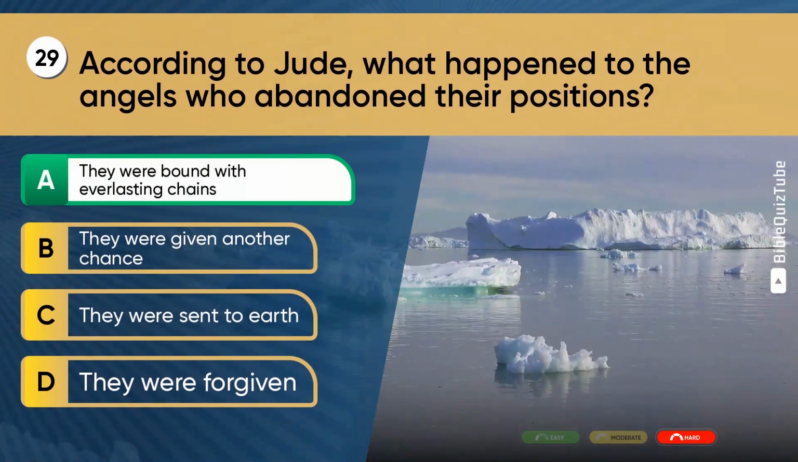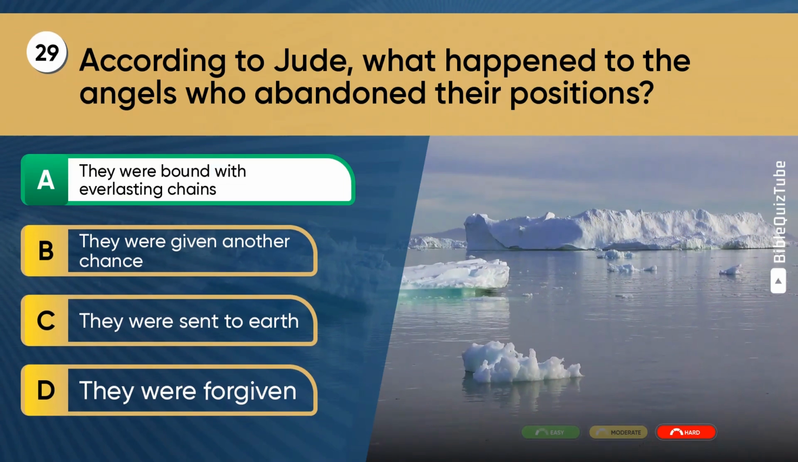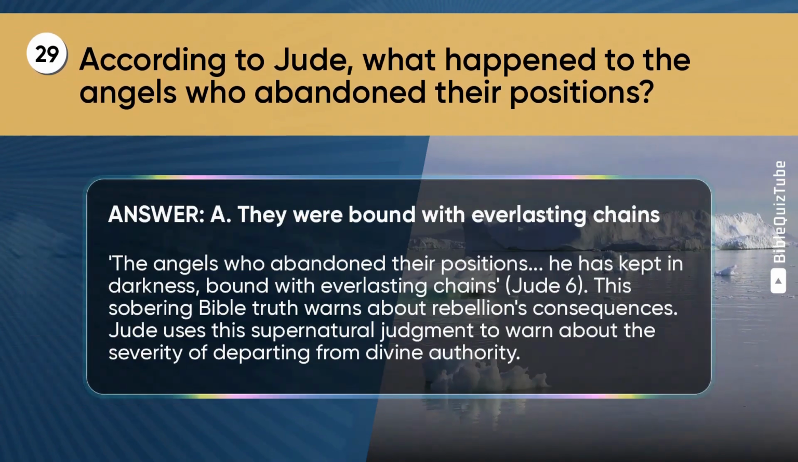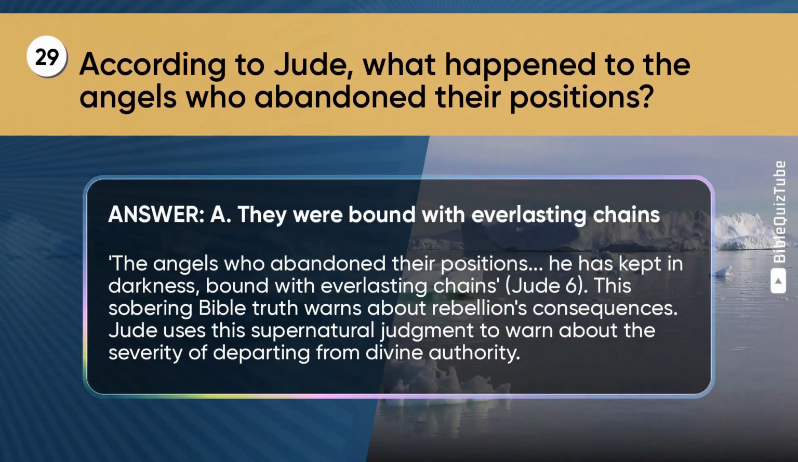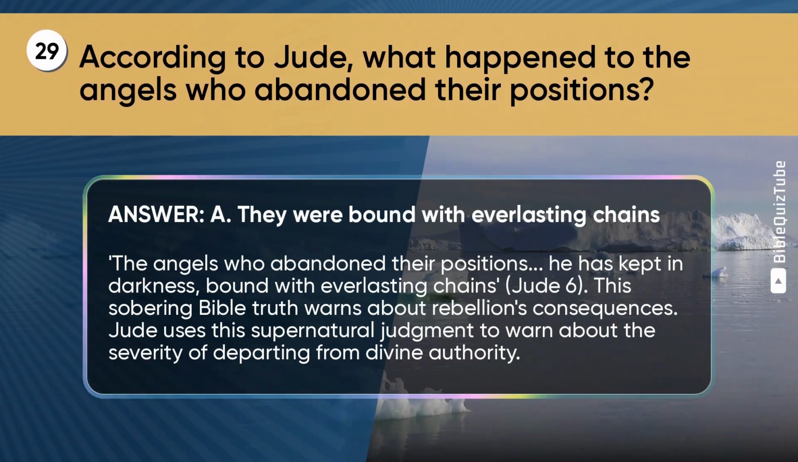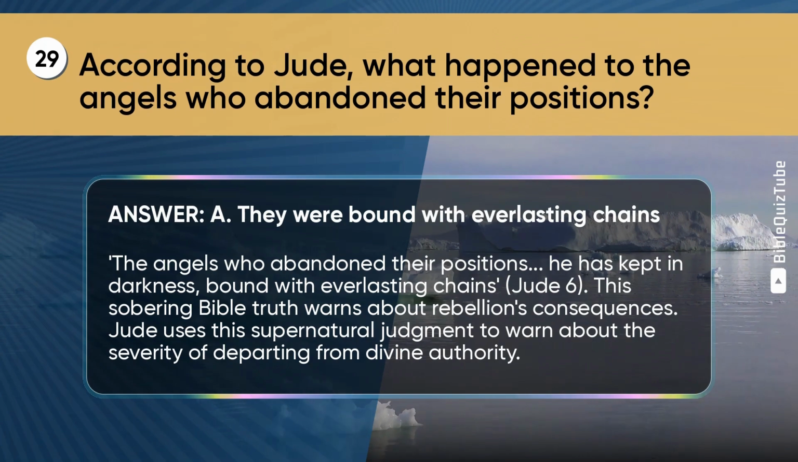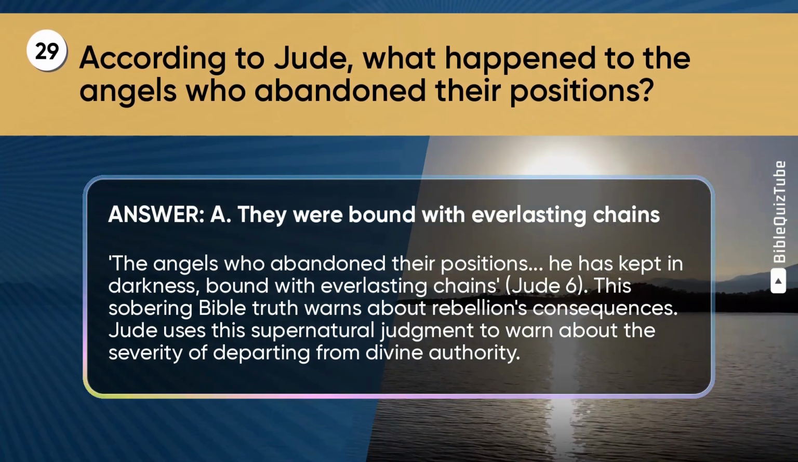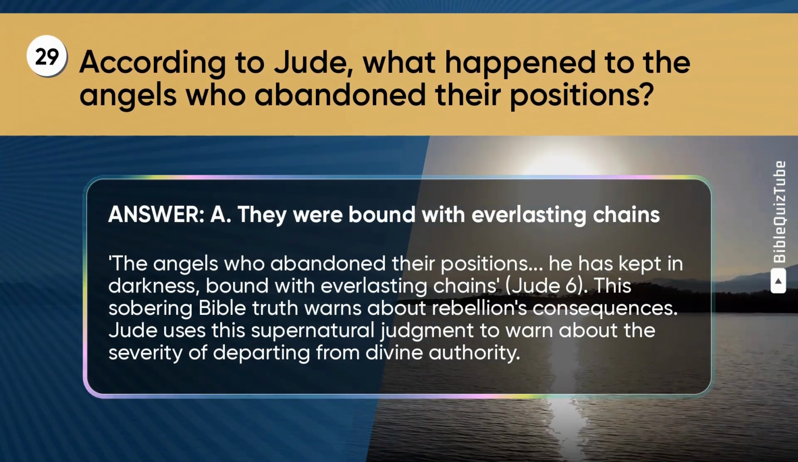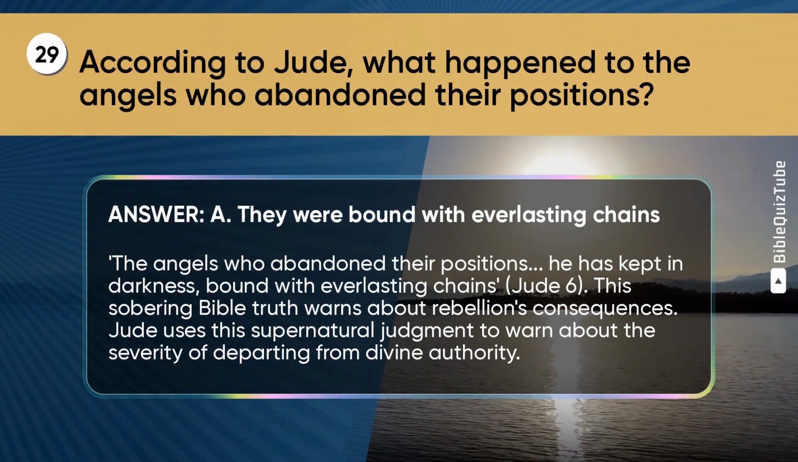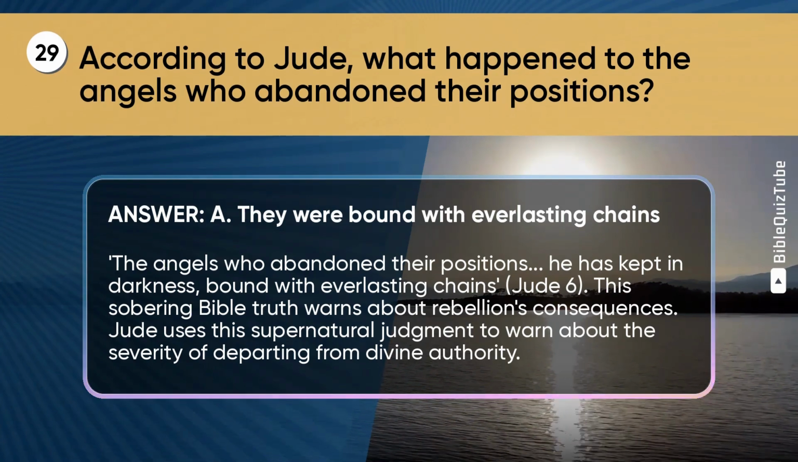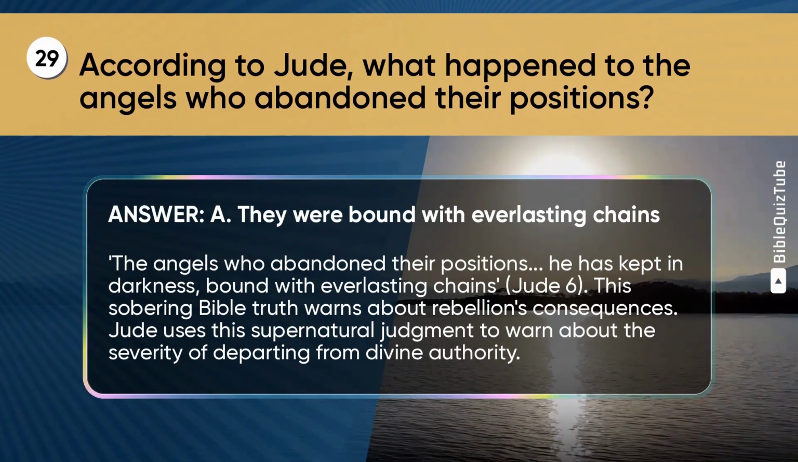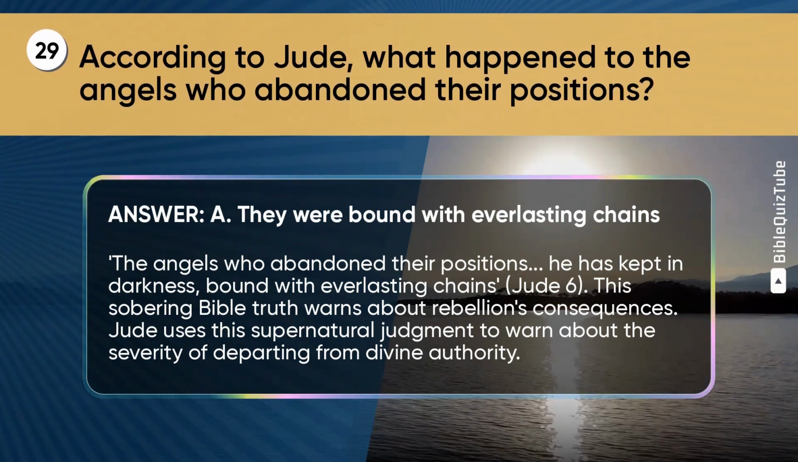The correct answer is A. They were bound with everlasting chains. The explanation. The angels who abandoned their positions, he has kept in darkness bound with everlasting chains. Jude chapter 6. This sobering Bible truth warns about rebellion's consequences. Jude uses this supernatural judgment to warn about the severity of departing from divine authority.